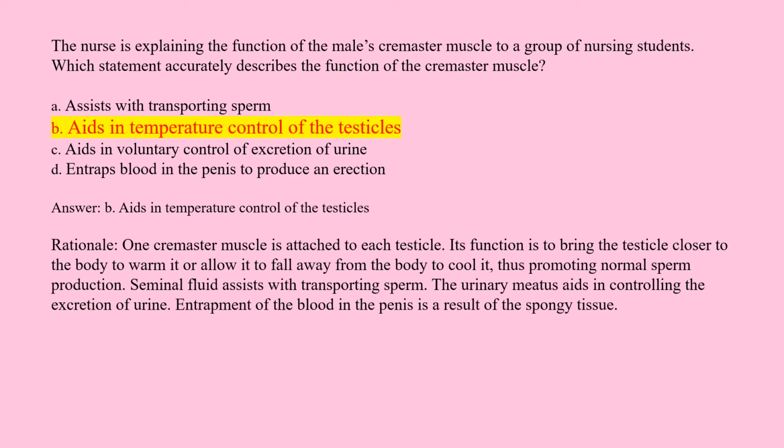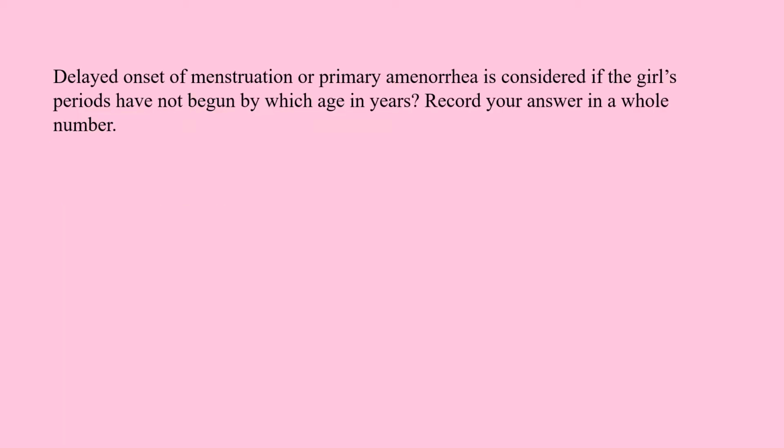Answer. B. Aids in temperature control of the testicles. Rationale. One cremaster muscle is attached to each testicle. Its function is to bring the testicle closer to the body to warm it or allow it to fall away from the body to cool it, thus promoting normal sperm production. Seminal fluid assists with transporting sperm. The urinary meatus aids in controlling the excretion of urine. Entrapment of the blood in the penis is a result of the spongy tissue.